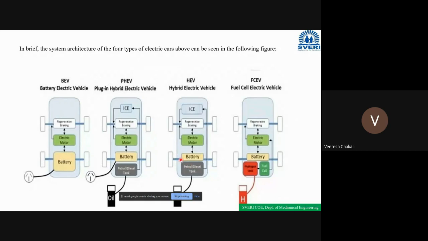So how is the battery charged? There is no charging port here. So how is the battery charging?